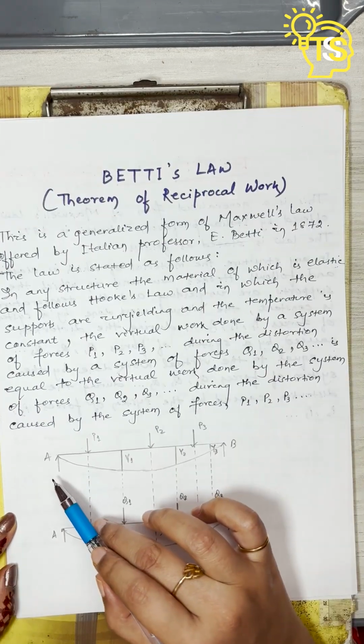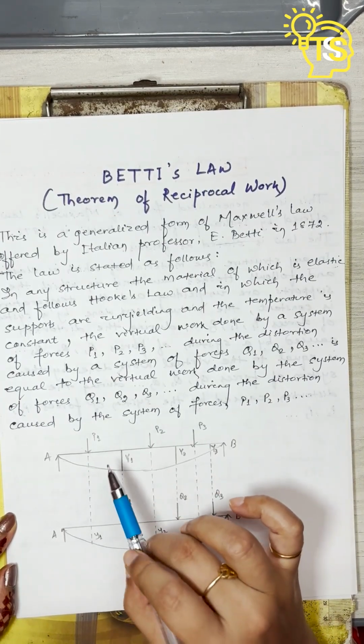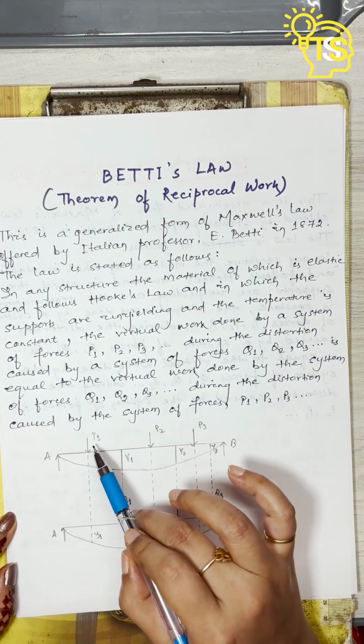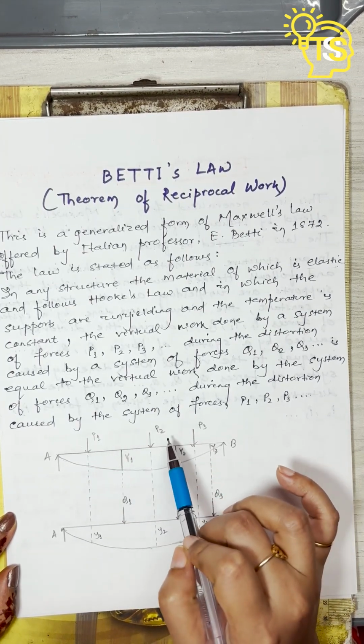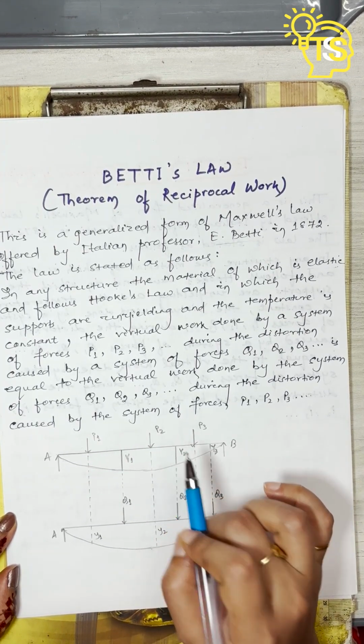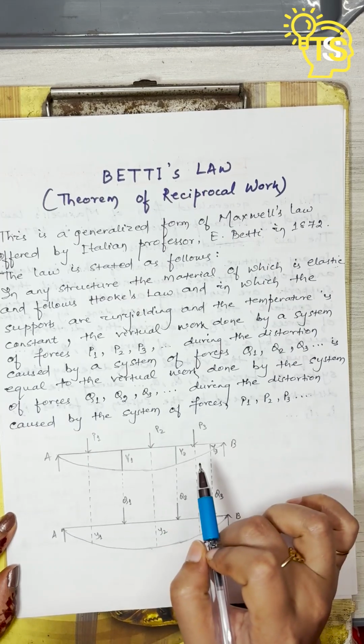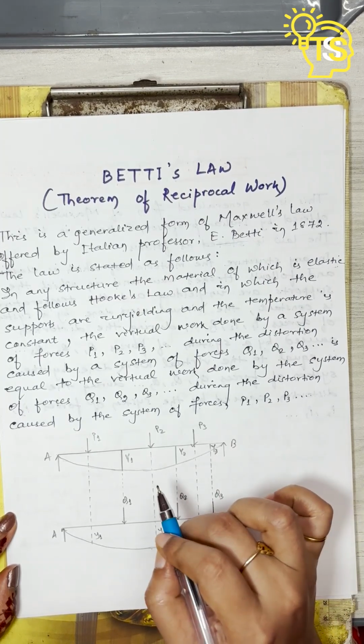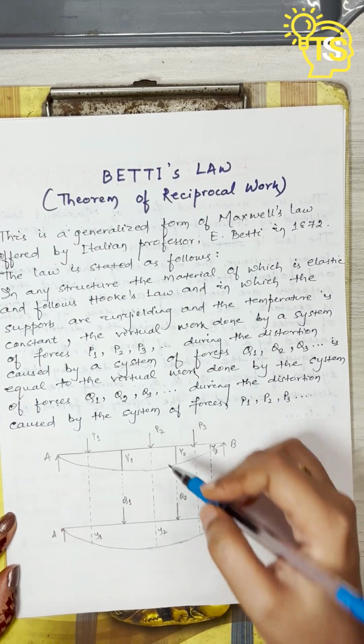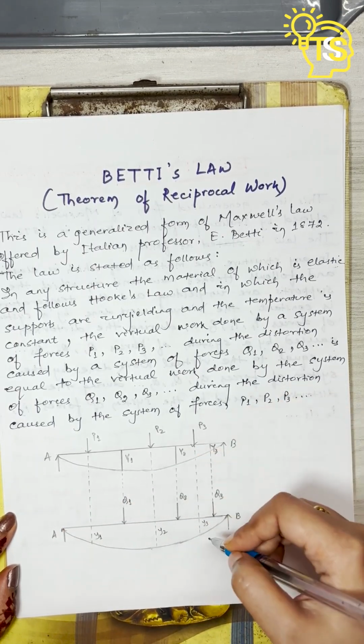There is a beam AB upon which the P system of forces, which are P1, P2, P3, and the Q system of forces, which are Q1, Q2, Q3, are acting. But it will create confusion, that is why I am explaining it using two figures.